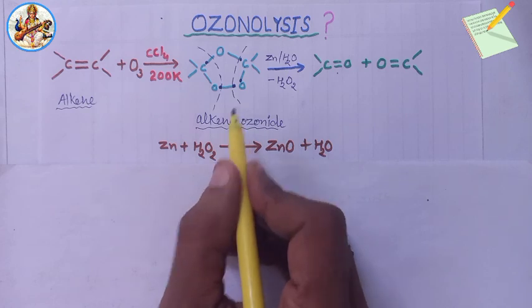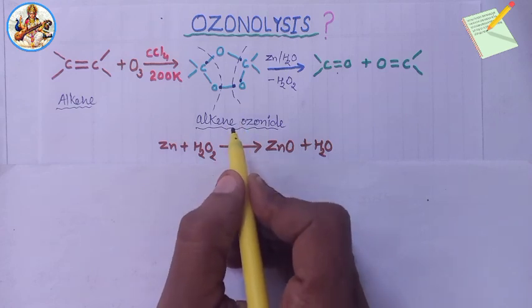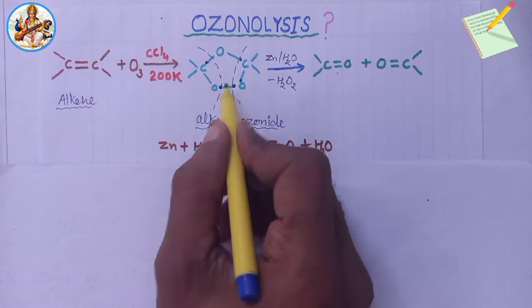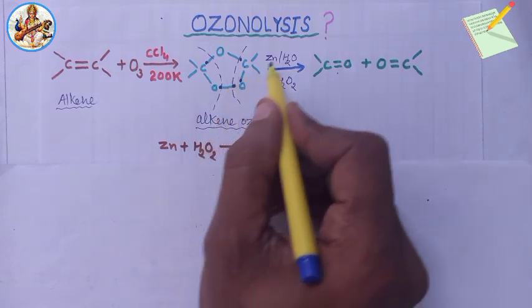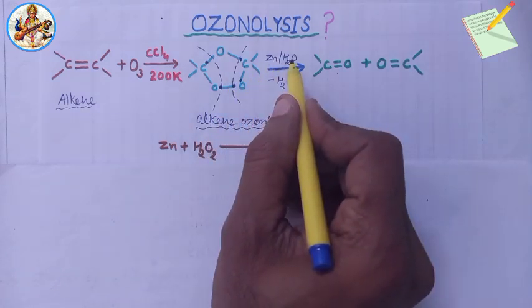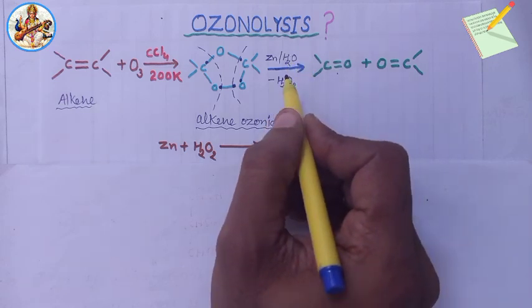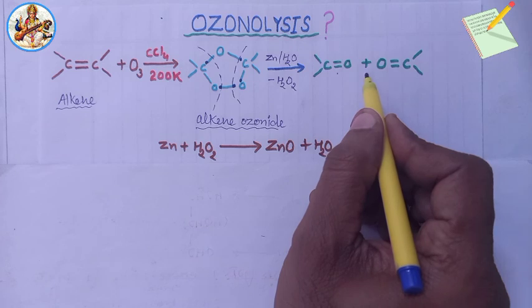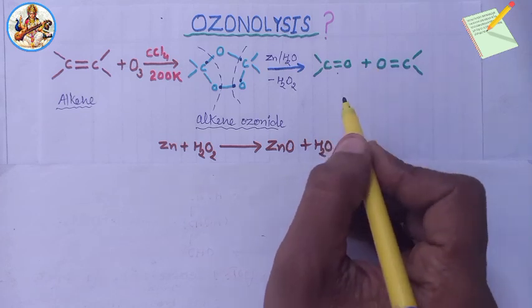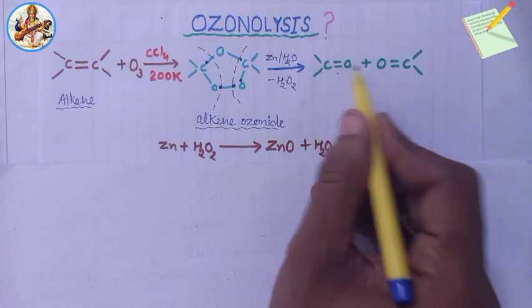Ozonides are unstable and explosive compounds. Ozonides are reduced with zinc dust plus H2O or H2 plus palladium to give carbonyl compounds, meaning aldehydes or ketones or a mixture of these.